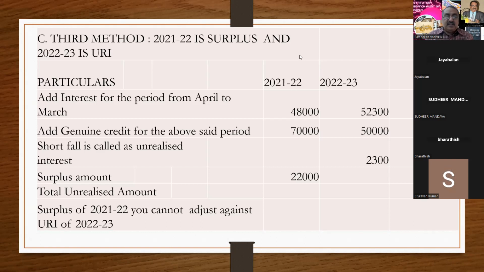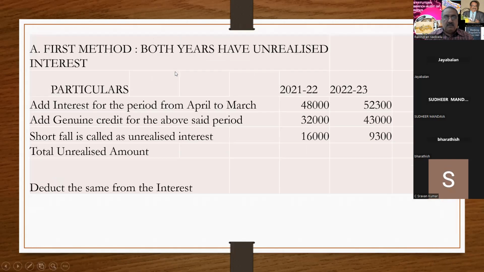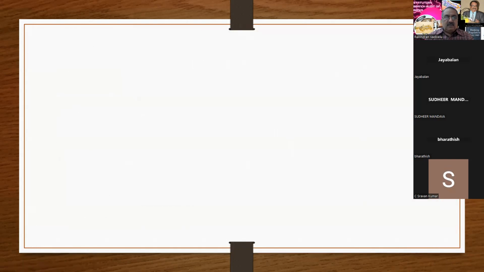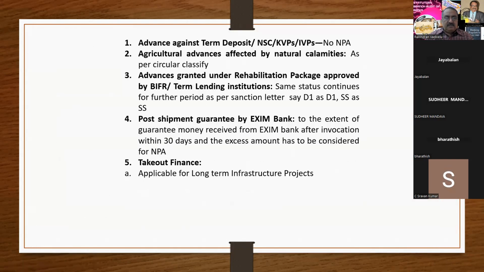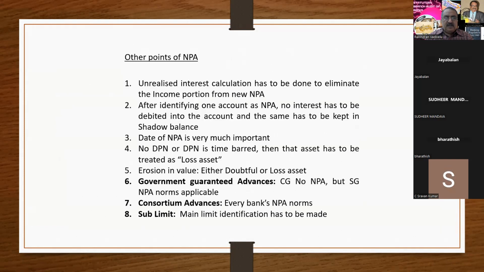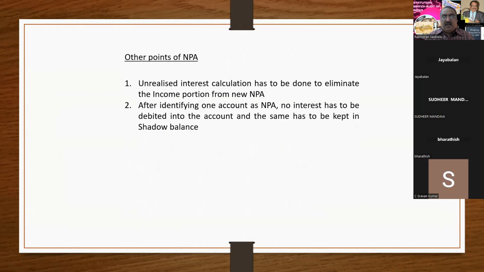Okay, I'm moving to the next point, unrealized interest. After identifying one account as NPA, no further interest has to be debited.